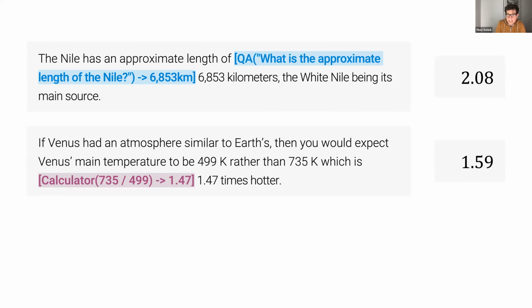Another tool that we use is a calendar. That's a very simple tool that would just give you the current date.